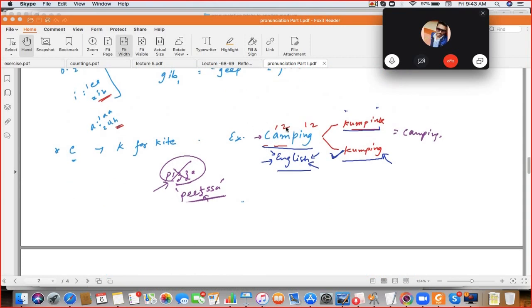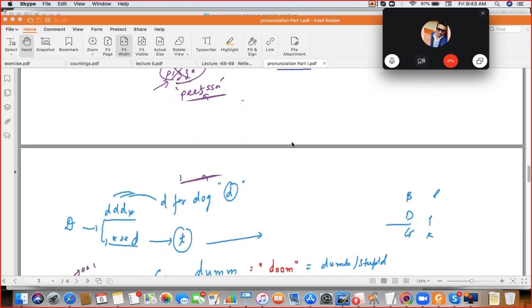They have taken this word from English actually. That's why you don't have to stress it; you can just say camping. That is sufficient. Camping. Yes. Next is D.